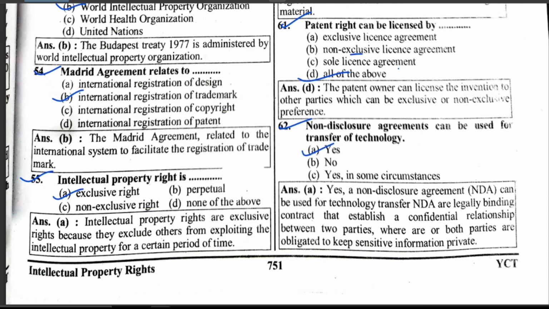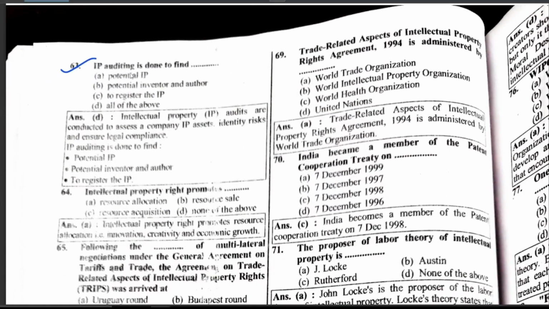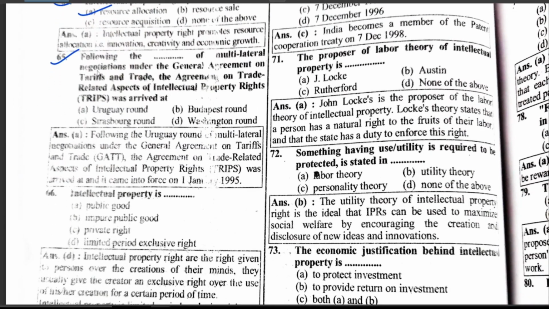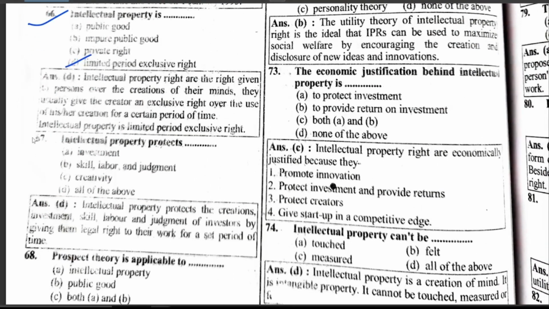Yes. IP auditing is done to find potential IP, potential inventors and authors to register the IP, hence all of the above. Intellectual property rights promote resource allocation. Following the multilateral negotiations under the General Agreement on Tariffs and Trade, the Agreement on Trade Related Aspects of Intellectual Property Rights, TRIPS, was arrived at in the Uruguay Round. Intellectual property is a limited period exclusive right.